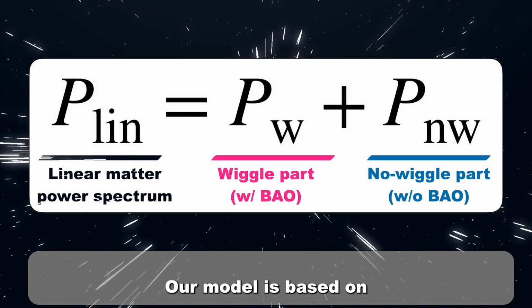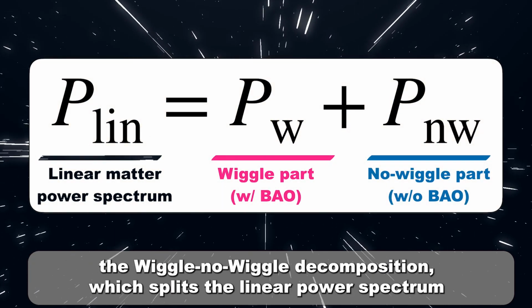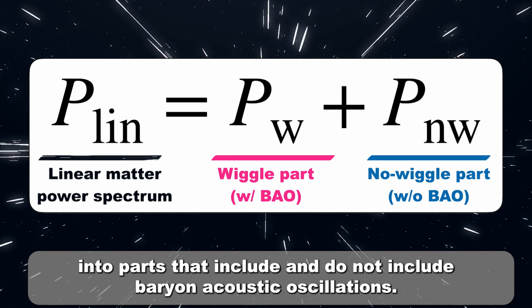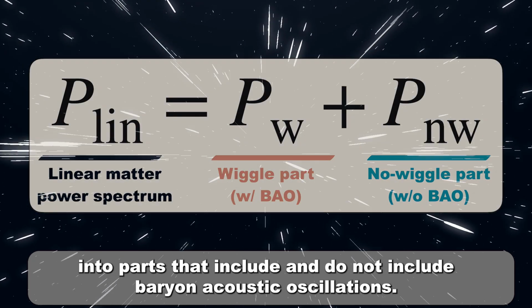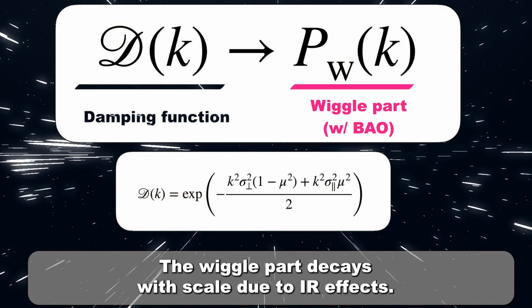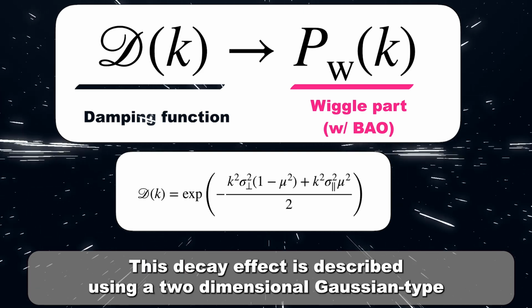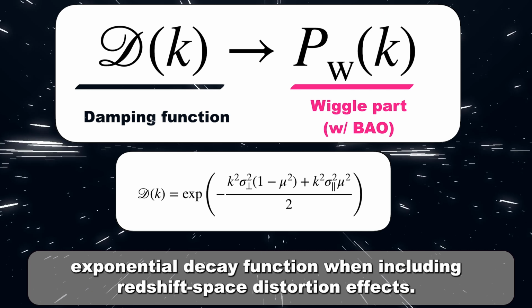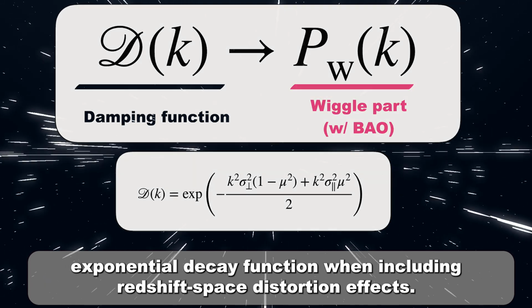Our model is based on the wiggle-no-wiggle decomposition, which splits the linear power spectrum into parts that include and do not include baryon acoustic oscillations. The wiggle part decays with scale due to IR effects. This decay effect is described using a 2-dimensional Gaussian-type exponential decay function when including redshift distortion effects.